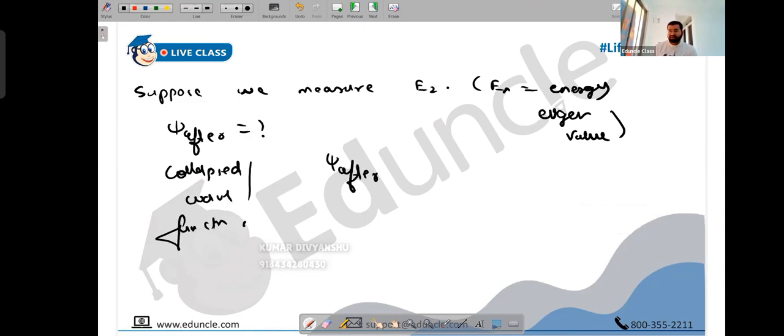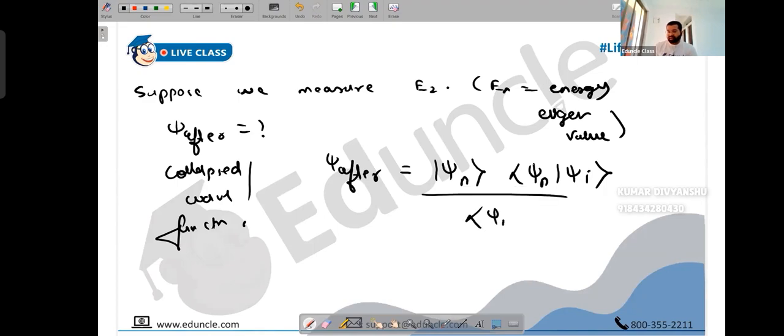What is the formula of psi after? The denominator has lost its significance, so it is just the value of psi n into the scalar product of psi n with the initial wave function. I'm not writing this denominator. If you want, you can write it, but it has become 1. People already checked that. You can always tell me if I write something wrong. Initial wave function.